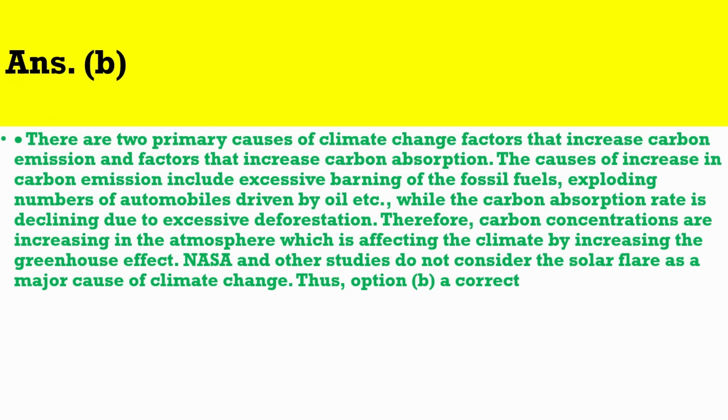Therefore, carbon concentrations are increasing in the atmosphere, which is affecting the climate by increasing the greenhouse effect. NASA and other studies do not consider the solar flare as a major cause of climate change. Thus, option B is correct.